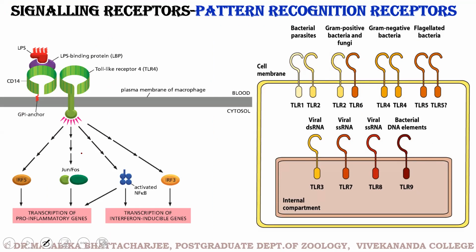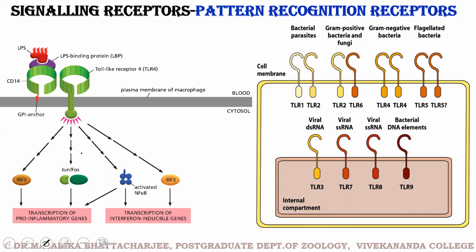Innate immunity is the immunity with which we are born. So certain cells of our body like the macrophages, the dendritic cells, these are the innate immune cells. These cells have this category of receptors. These receptors can recognize certain patterns present on the surface of the microbes.